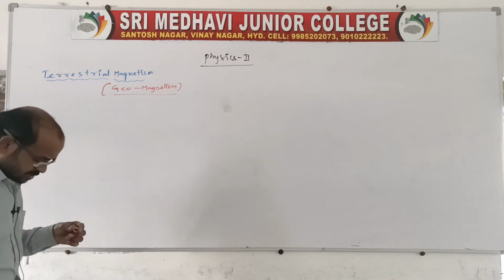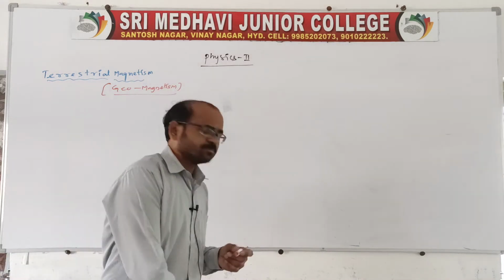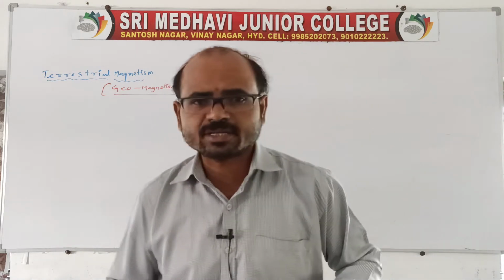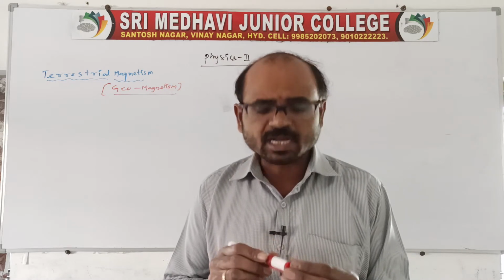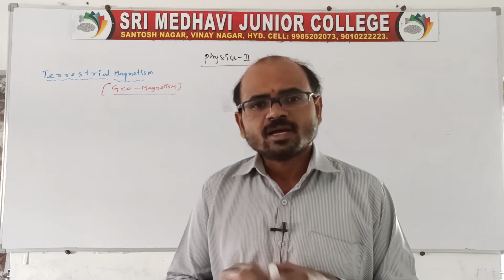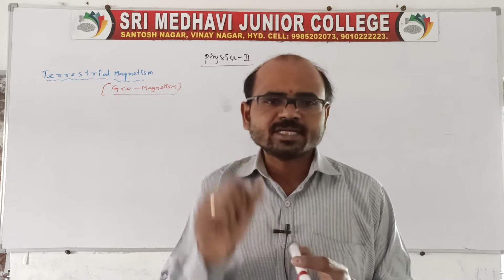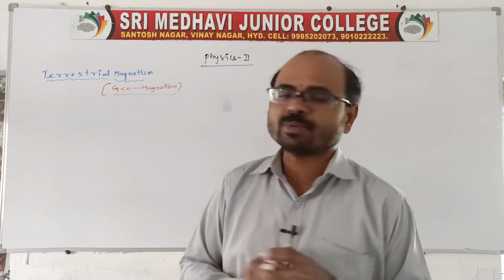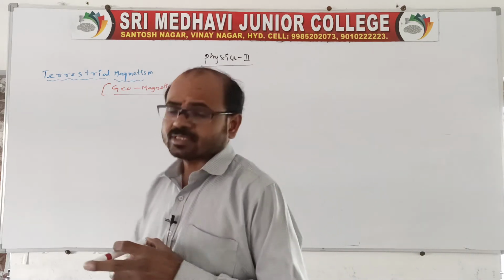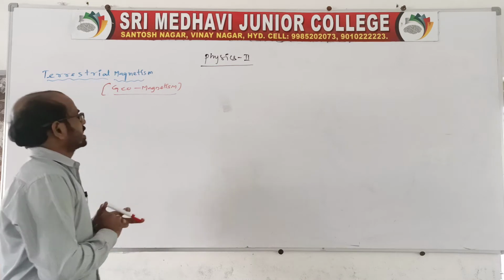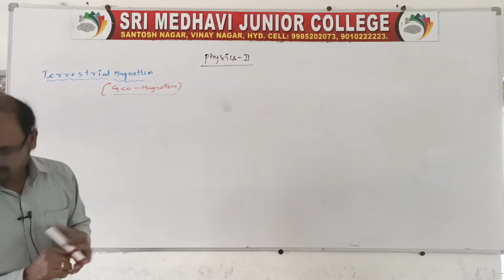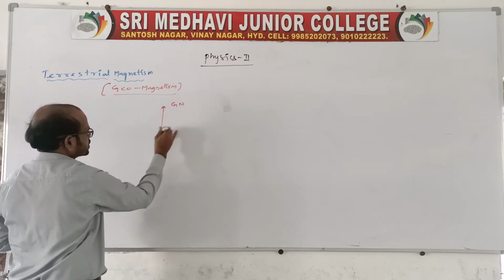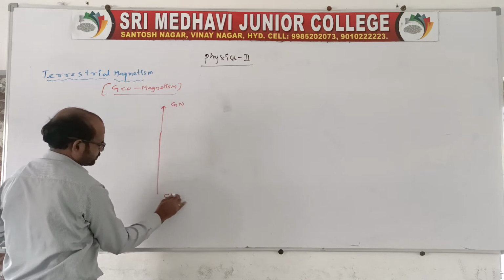Now, you take a needle which is suspended. Terrestrial magnetism is a branch of physics which is about the study of earth's magnetism; we can call it terrestrial magnetism or geomagnetism. In this, the magnet is suspended freely in the direction of geographical north and geographical south.